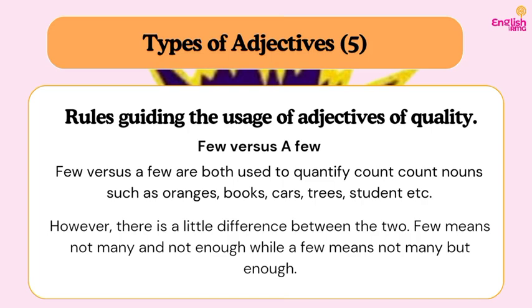So the next thing will be that I cannot prepare an orange juice. But if I say I have a few oranges left in the kitchen, I'm saying that I have enough to prepare orange juice. Although it is not many, it is enough to prepare orange juice. Do you understand? I hope you get the explanation correctly.